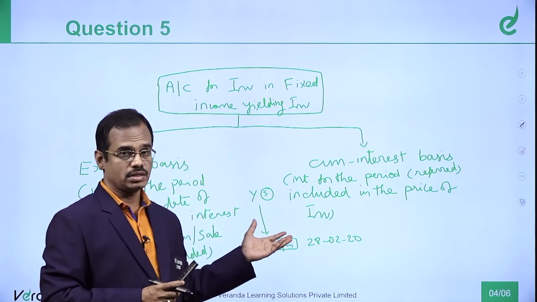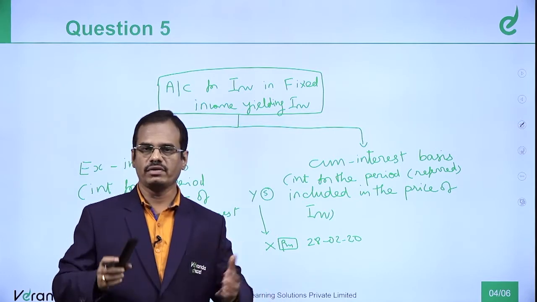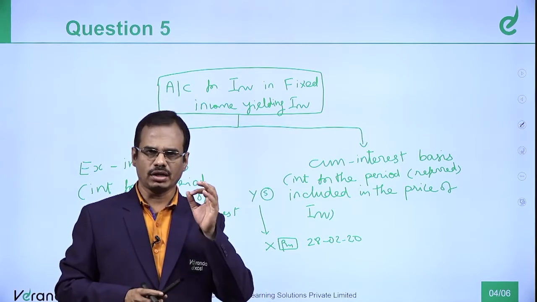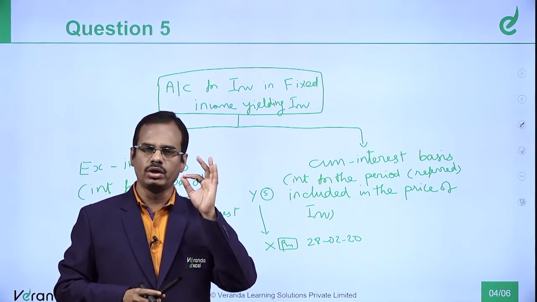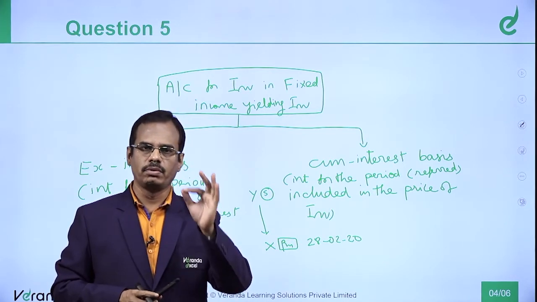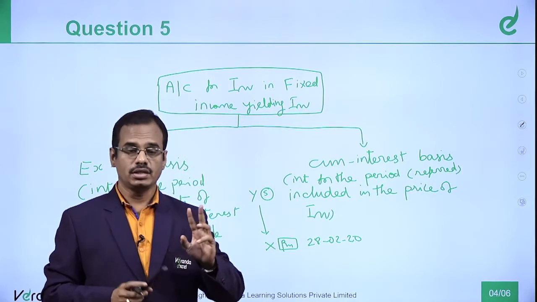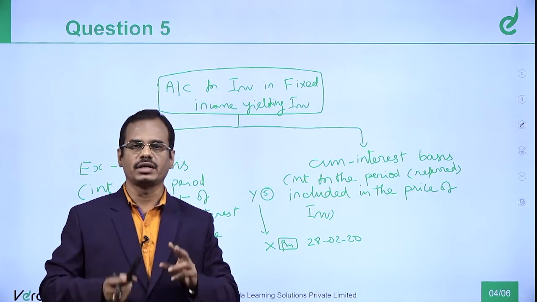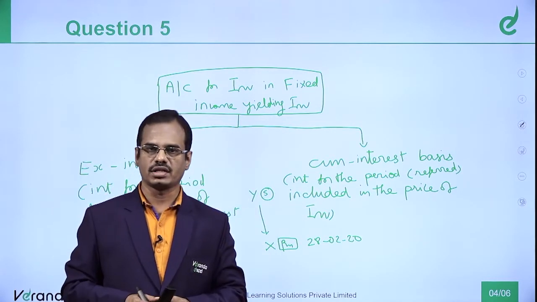If there are 10 transactions like this, they will have a tough time. So what will L&T company do? Simple. Pay the interest to the holder on the respective dates, 30th June and 31st December, and keep on paying. The buyer and seller adjust among themselves. That is what led to this concept of ex interest and cum interest.